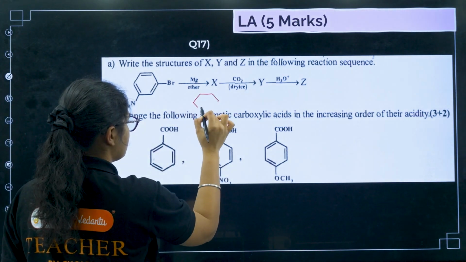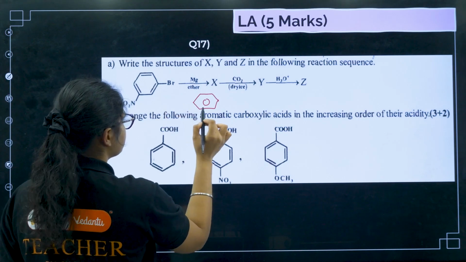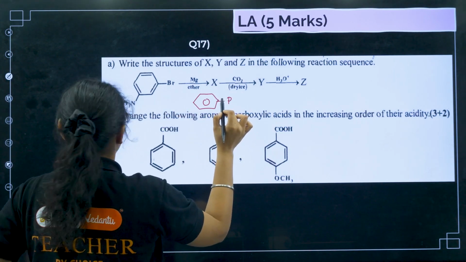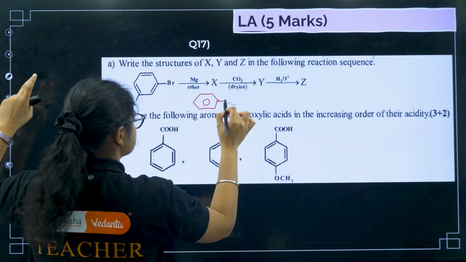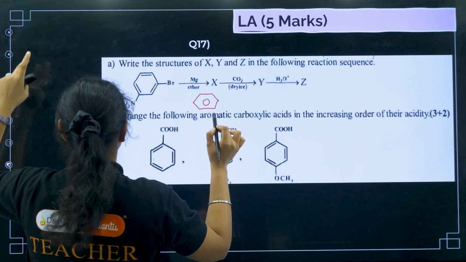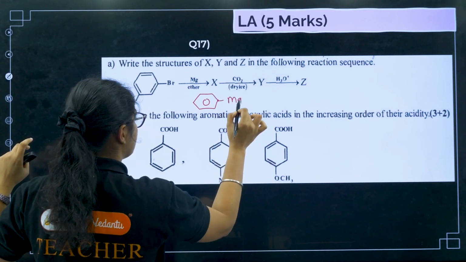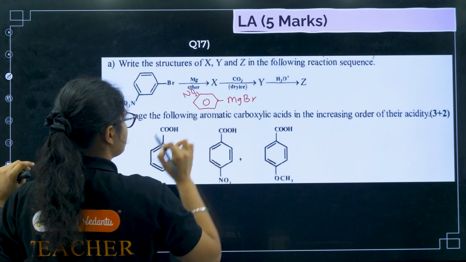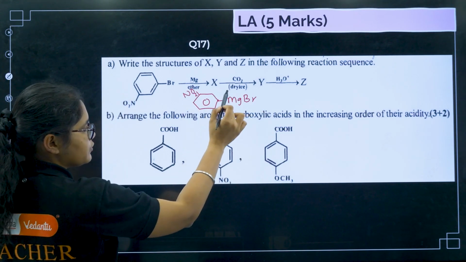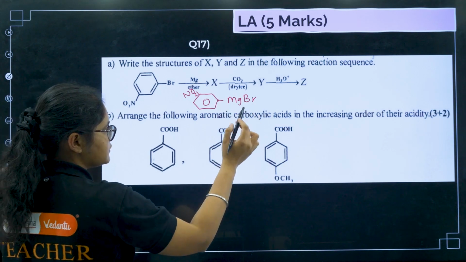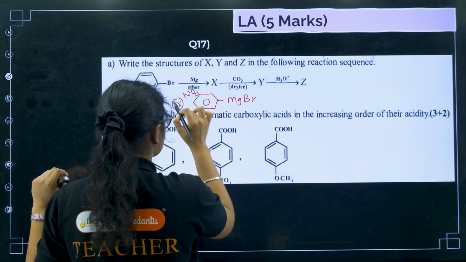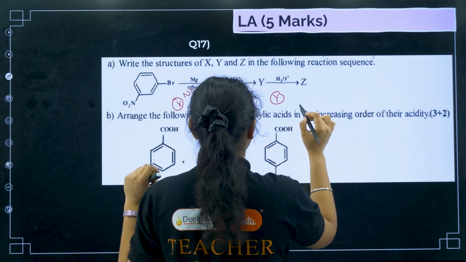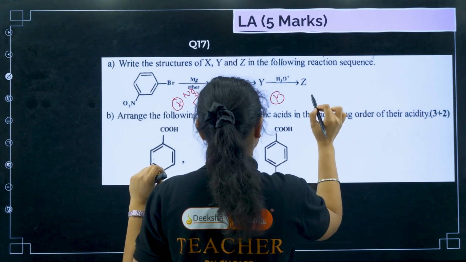So here I will get MgBr, and at the meta position I have an NO2 group. Now CO2 is there, so this will react with CO2, so this is your X. What will be Y? This group will attack the CO group, so I will get